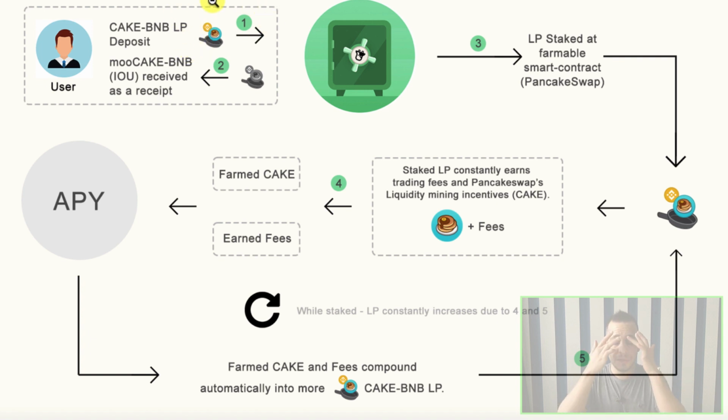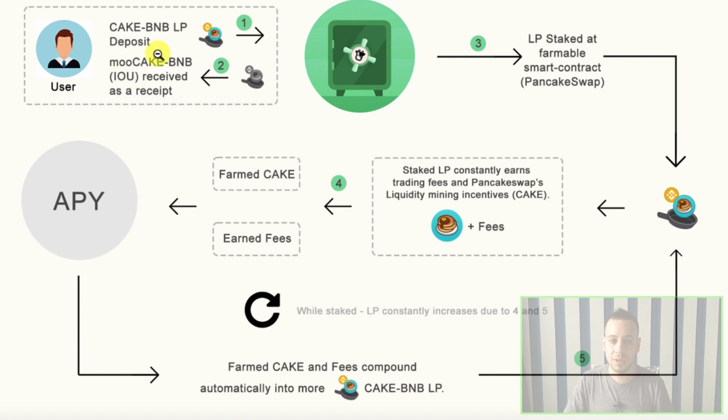So the first step, the first integration with Beefy Finance, is that you stake the liquidity pool tokens you bought on PancakeSwap in their vaults. Automatically, upon calling the stake function, you will get a wrapped token called Mu Cake BNB. This is the same as Cake BNB, and it is an IOU. It's like a bill, which means the smart contract owes you the original liquidity pool tokens, and the liquidity pool tokens are locked in the smart contract of Beefy Finance. So you get this Mu Cake BNB as proof that your tokens are inside the smart contract.